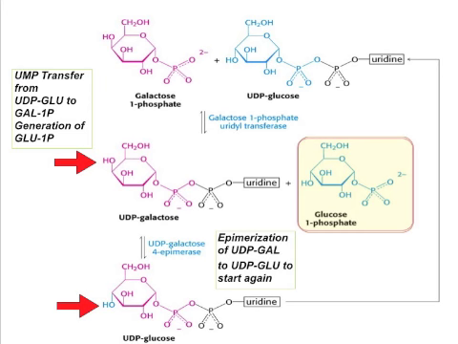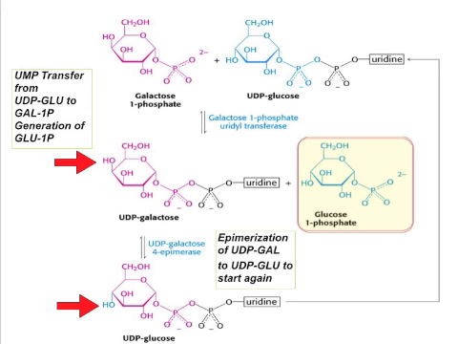But the thing is we still have UDP galactose, and we need to change this so that we can continue on this cycle. And so we're going to epimerize UDP galactose to make UDP glucose, just by switching the position of the hydroxyl at position number 4. And then this UDP glucose can go all the way up to the first reaction and start the cycle all over again. So let's go through this again, slowly.